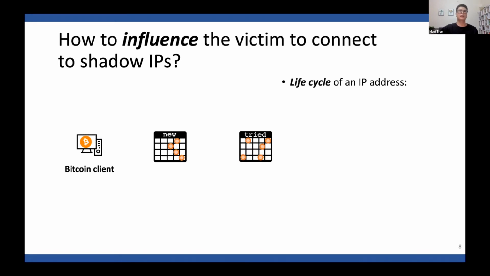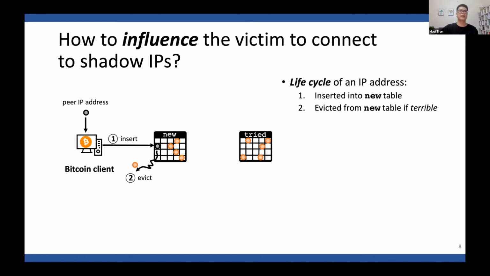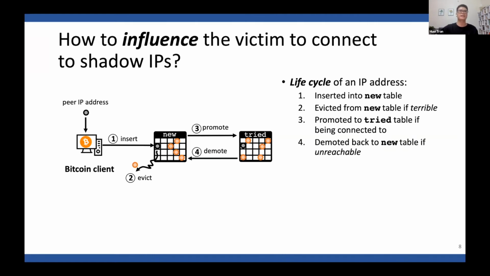When the client receives an IP address, the IP is inserted into the new table. If the slot is already occupied and the existing one is too old, then the new IP evicts the old one and takes over the slot. Every 2 minutes or so, an IP address in the new table is tested. If it accepts the incoming connection, in other words, if it is reachable, it is promoted into the tried table. Again, if the slot is already occupied, the existing one is tested again. And if it is unreachable, it is demoted back into the new table.